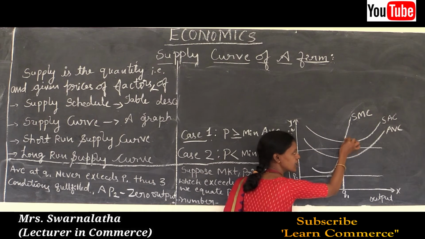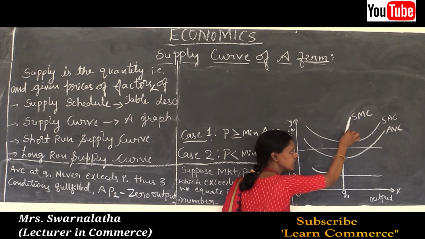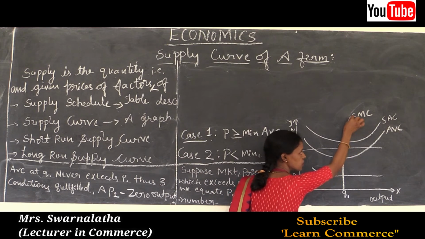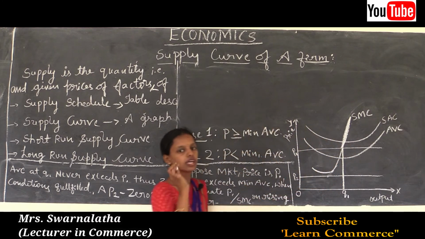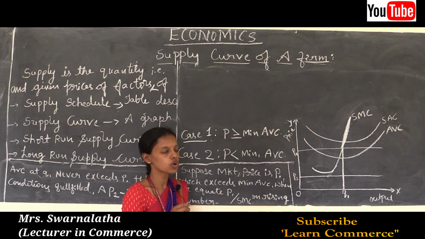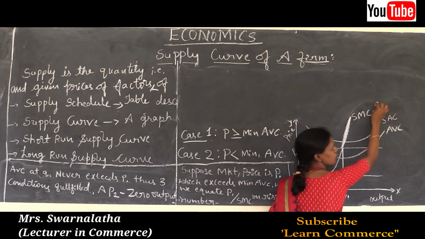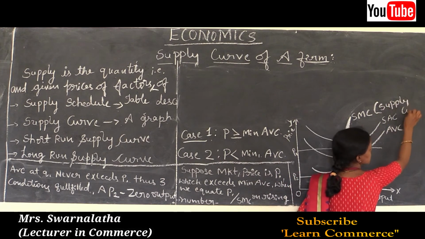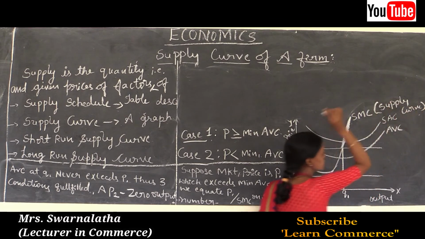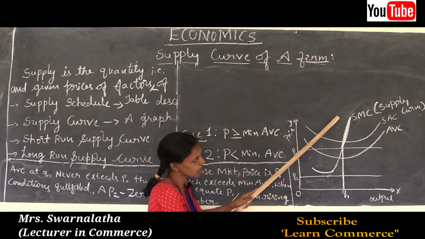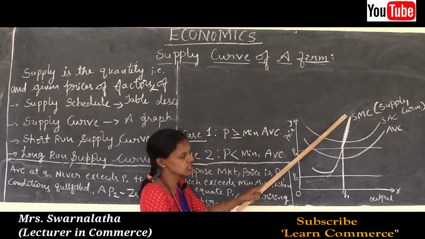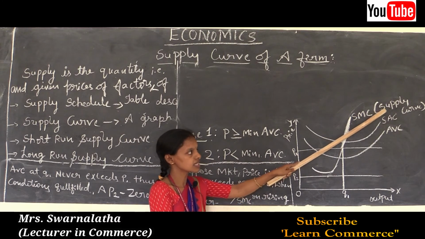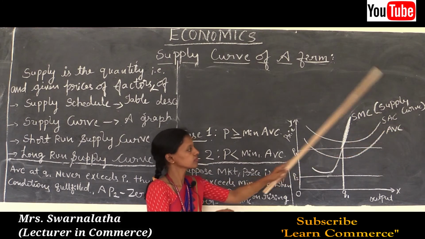This bold line, whatever we are representing here, is a supply curve, the short run supply curve. SMC curve is also called the short run supply curve. Short run supply curve of a firm. The rising part of the SMC curve is said to be the short run supply curve.